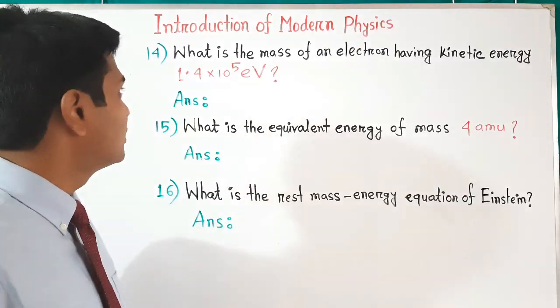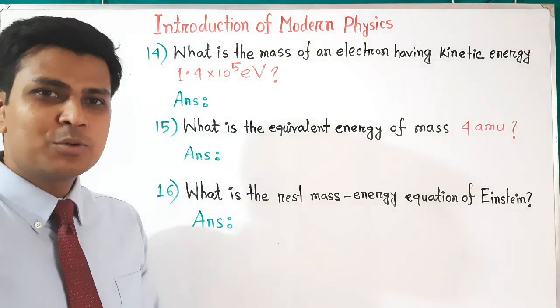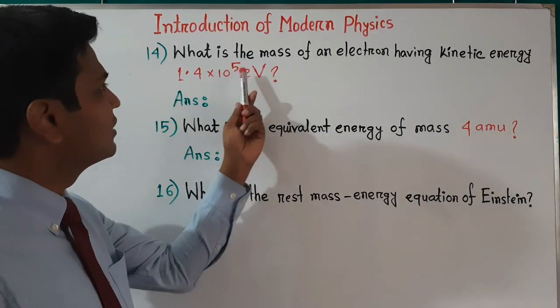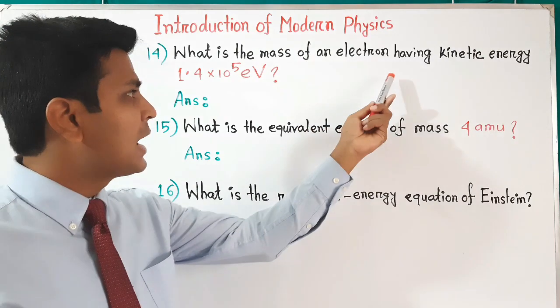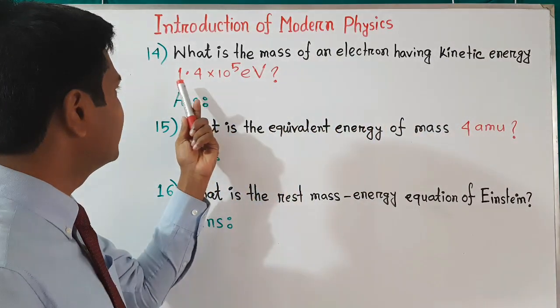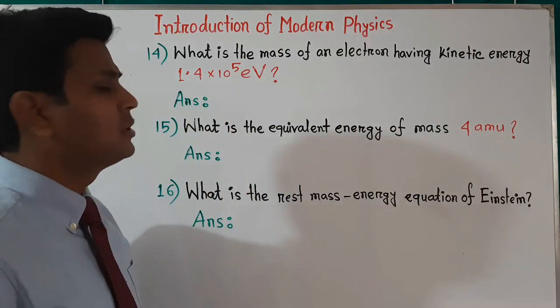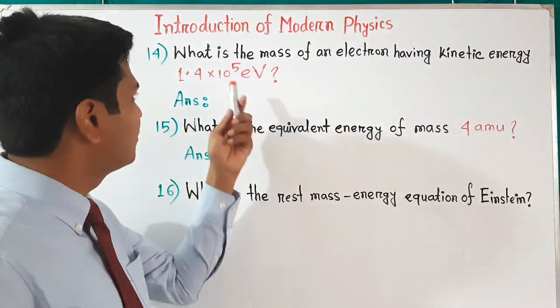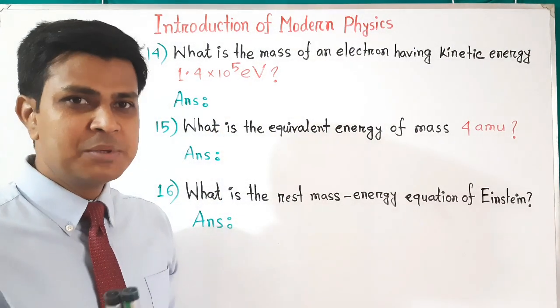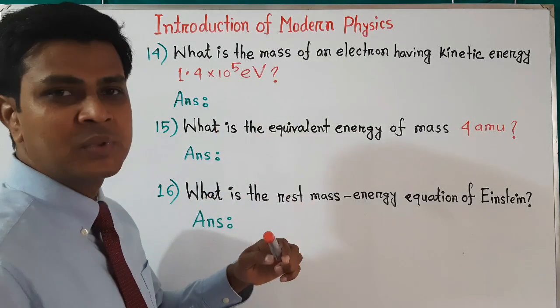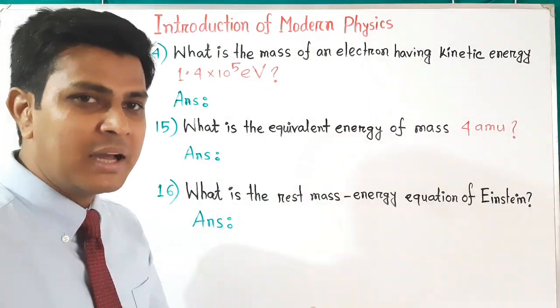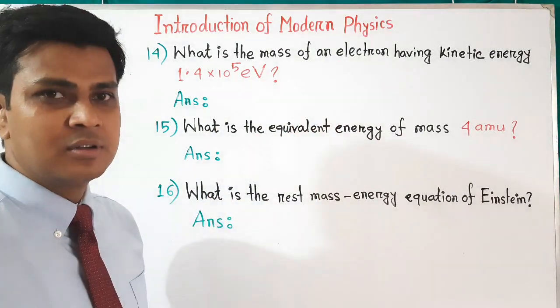Now let's have a look at question number 14, and the question is, what is the mass of an electron having kinetic energy 1.4 into 10 to the power 5 electron volt? That means here kinetic energy is given, and we have to calculate the mass of the electron.